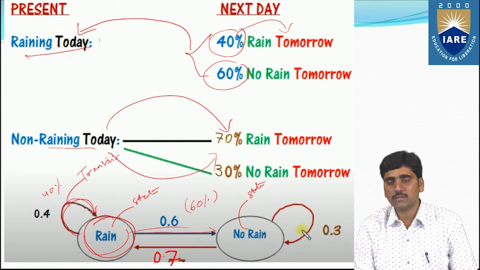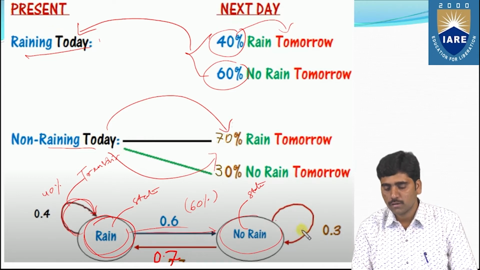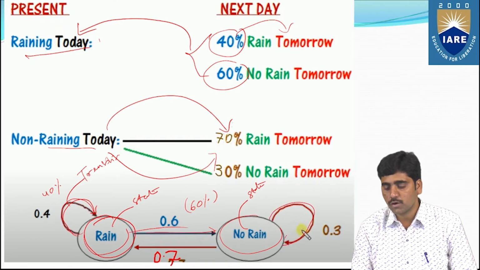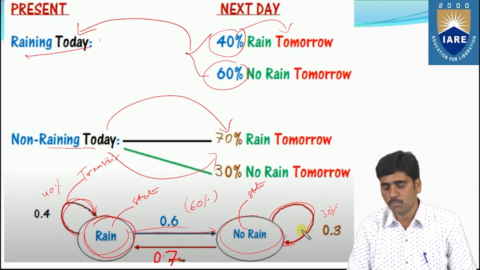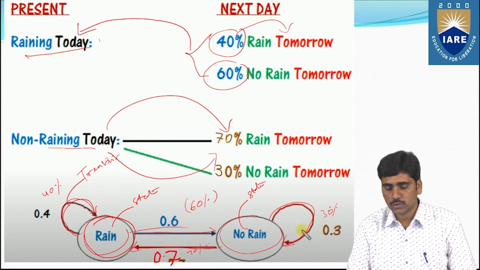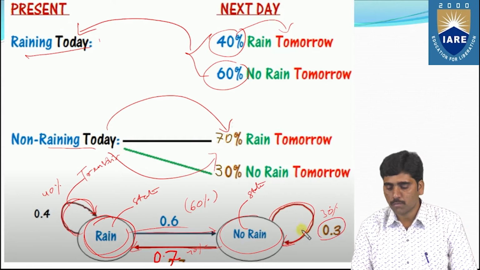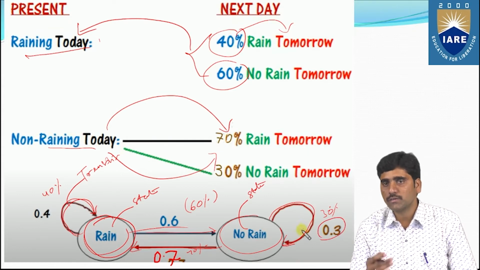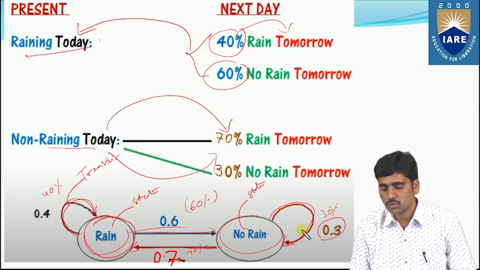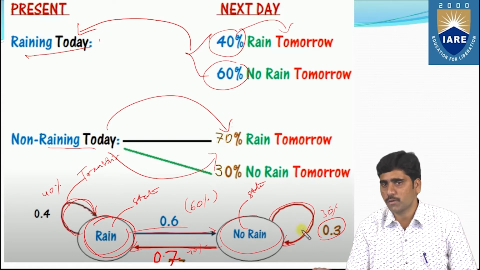This is for the rain state, and also for the not rain state. If you take the not rain state, the probability that tomorrow is not raining is 30%, and rain tomorrow is 70% probability. So these are the probabilities for the states for tomorrow's decisions, and the probabilities for the states today's decisions. So today's decision probability and tomorrow's decision probability.